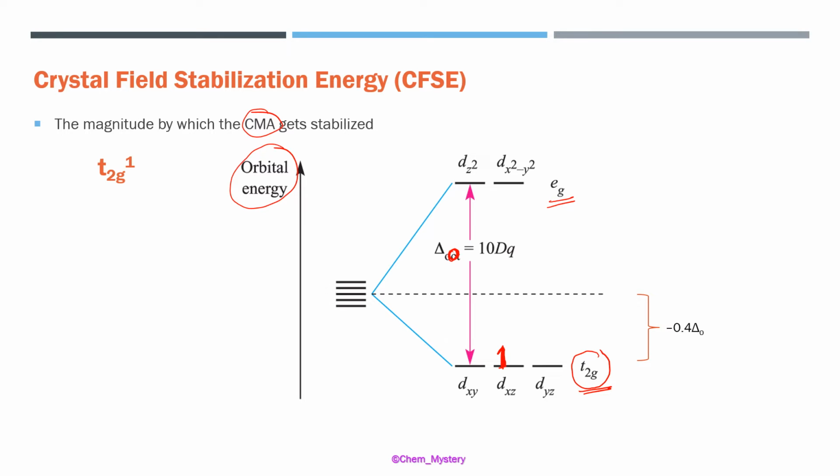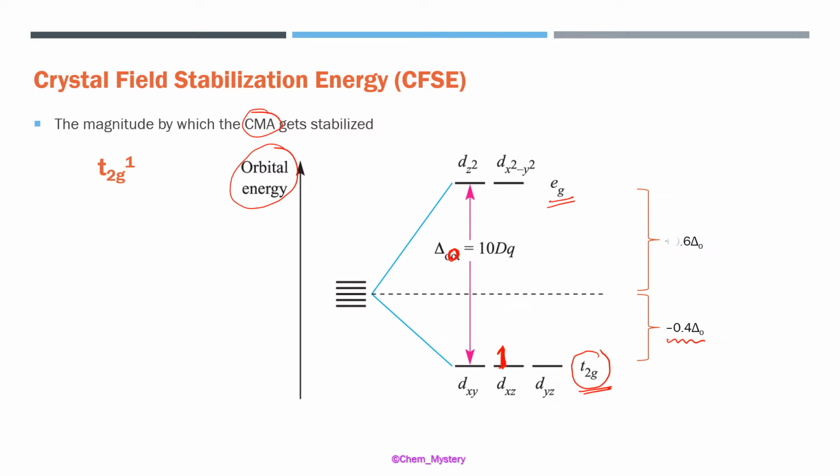E and G are some spectroscopic terms. We at 10 plus 2 level are not doing this in our curriculum. So this orbital which is going lower in energy has been stabilized. This is going to be stabilized by 0.4 times delta O. This delta O was the overall splitting from the highest to the lowest.